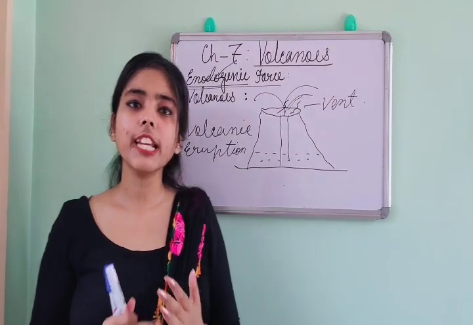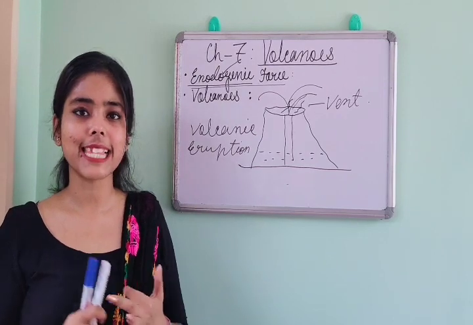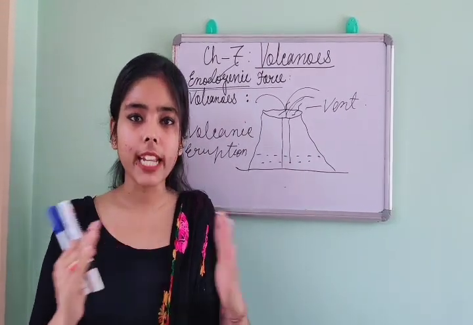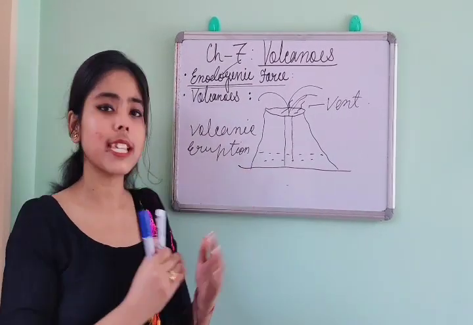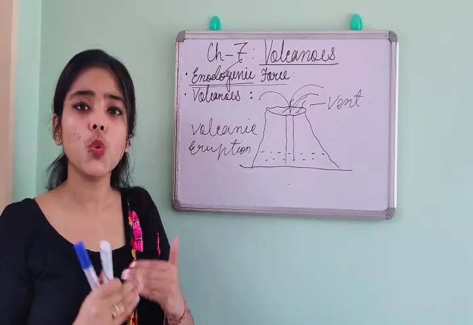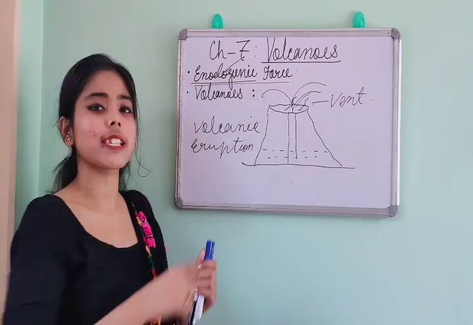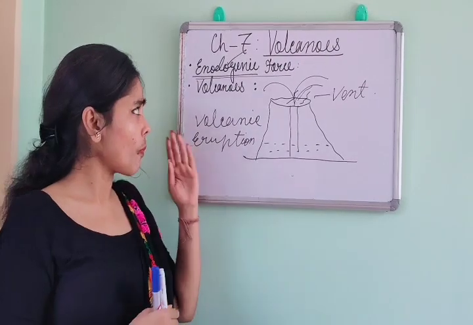There are generally two types of forces. One is diastrophic and second is sudden. If you break down the sudden forces or sudden movements, you will get volcanoes and earthquakes. In these two examples, volcanoes and earthquakes, endogenic force is a very important factor. What is it?